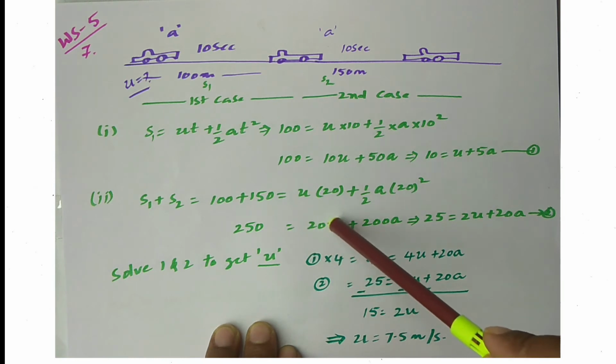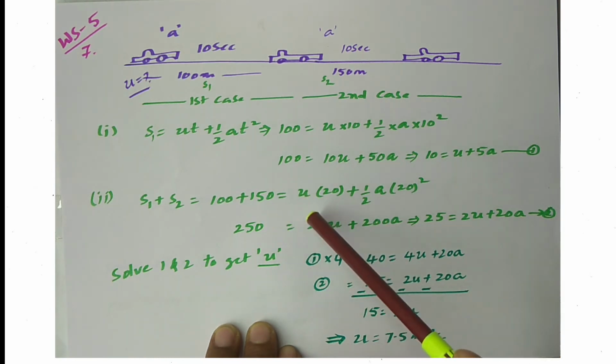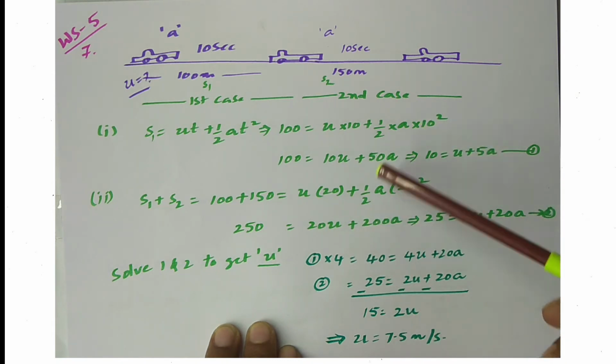Our target is to find the initial velocity u. So, by solving these two equations, I can eliminate the acceleration and thus I can find the initial velocity.